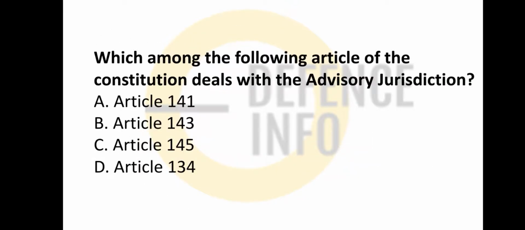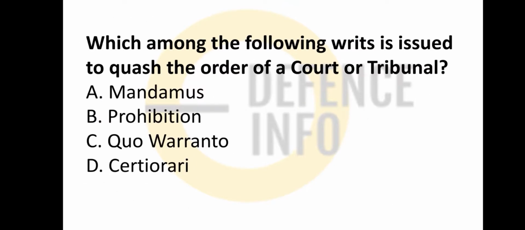Which one of the following articles of the Indian Constitution deals with advisory jurisdiction? It is dealt by Article 143, advisory jurisdiction. Remember, the Indian president has this advisory jurisdiction, whereas the American president doesn't have this power. The president can take advice from the Supreme Court directly.